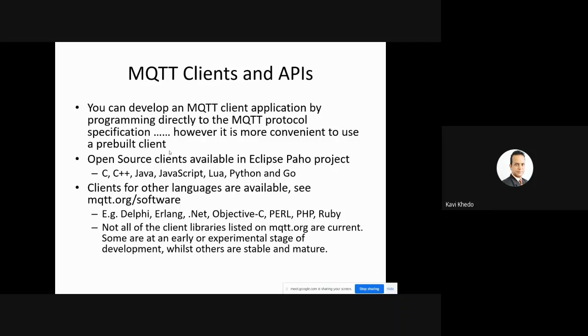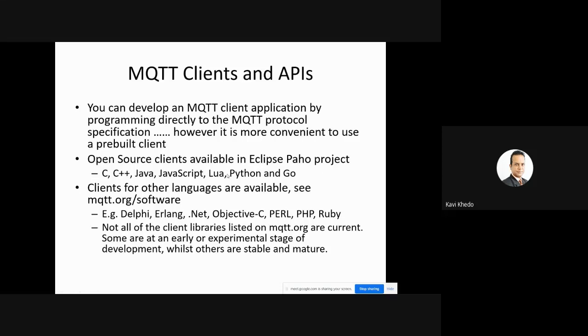Open source clients are available in the Eclipse Paho project. It is already available, and whether you want to develop in C, C++, Java, JavaScript, Python, all these languages you can use to develop your client, and it is already pre-built. So instead of starting from scratch, you use Eclipse Paho to develop your client. Clients for other languages are also available, like Delphi, Erlang, .NET, and everything. Not all of the client libraries listed on mqtt.org are current, so you need to check which one. But those I've mentioned, like C++ and Java, definitely are current and available.